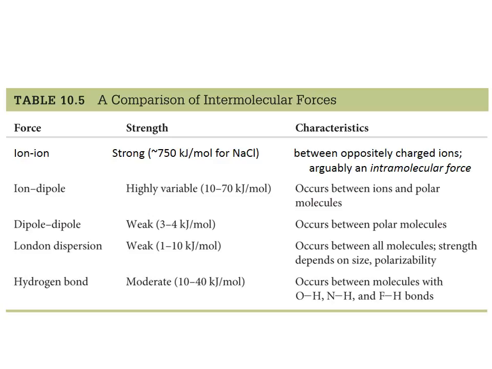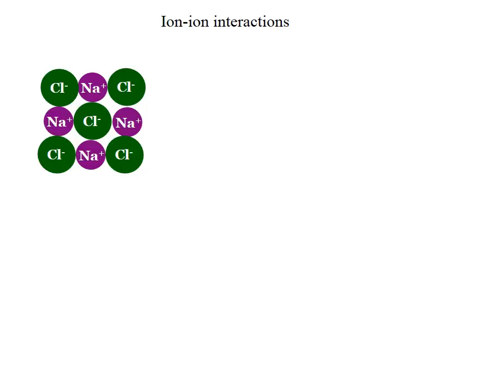This is table 10.5 from your textbook, which compares the different intermolecular forces not only in strength, but also in characteristics. Now, we've discussed most of these characteristics already, but you can return to this table as often as you wish. We're going to talk a little bit about the strength today, and we're going to go through each one, starting with ion-ion interactions. These are definitely the strongest of the intermolecular forces.